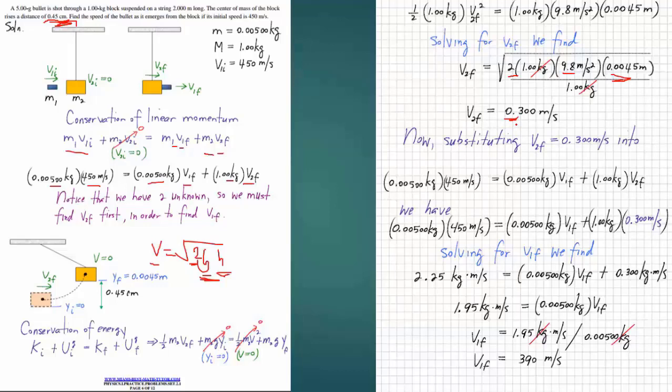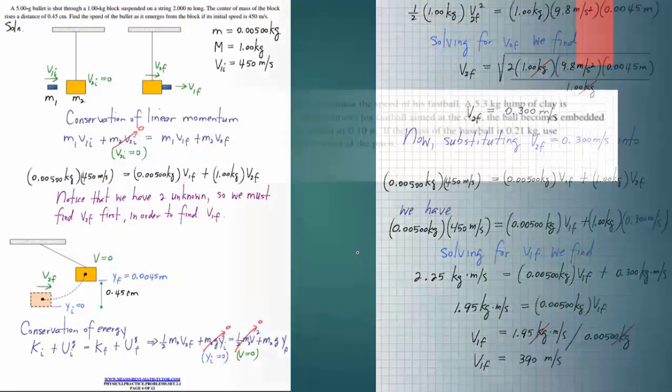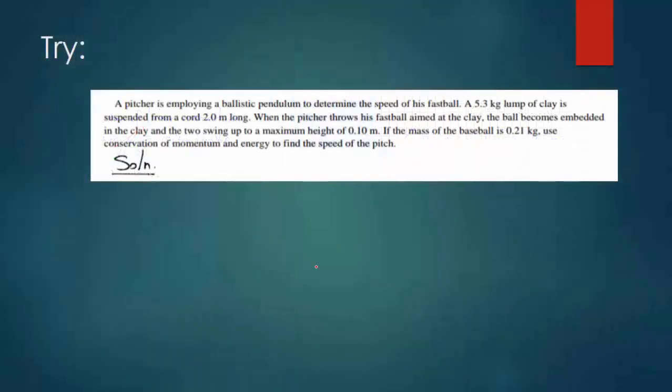Getting this value, coming back here, we have this value now. So finally we can finish with that value. Substitute, and you get V1F as the answer. So this is how we do the question in case the bullet goes in and comes out. You can try this question on your own. There is no answer here, but I believe it's not a difficult question.